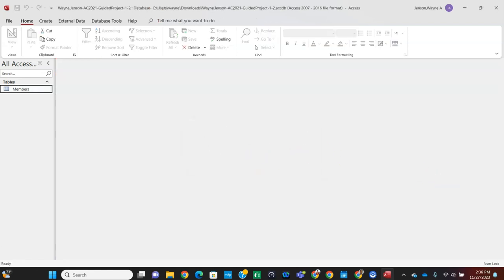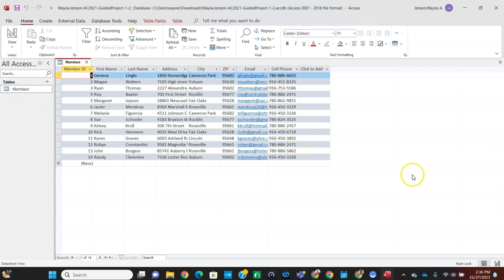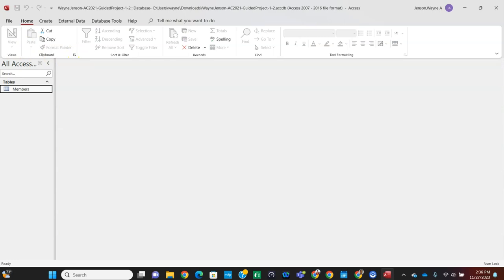And then we're going to review the completed members table. So we're going to double click the members table to view the table. I'll double click it, and that'll open up the table. And the table should look similar to figure 1-115, which it does. And then close the table by clicking X in the tab. And then add database properties using the database properties dialog box.